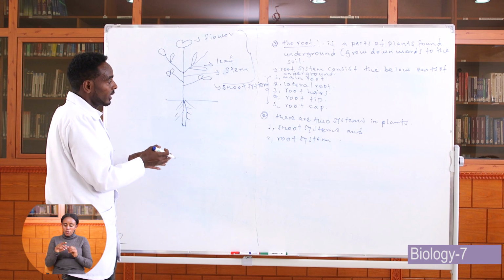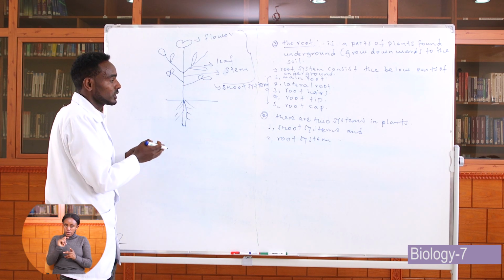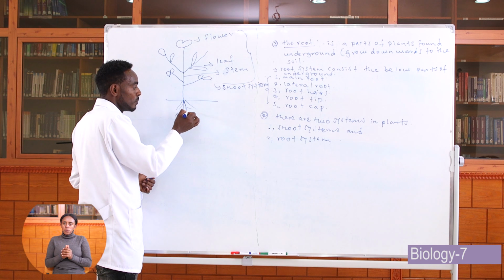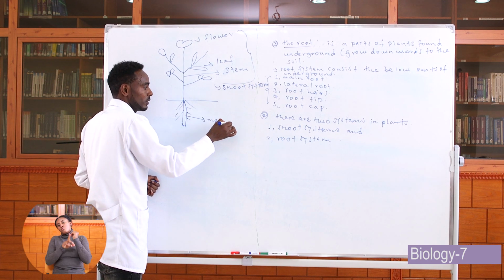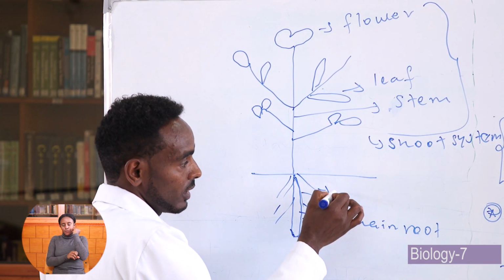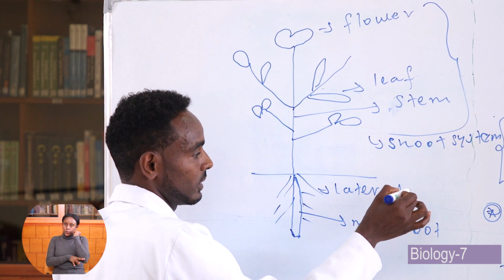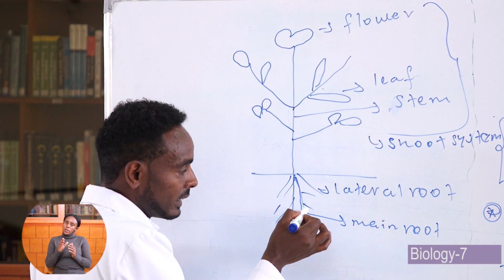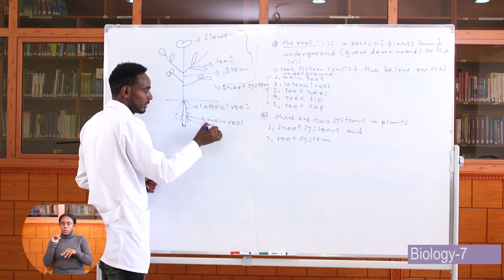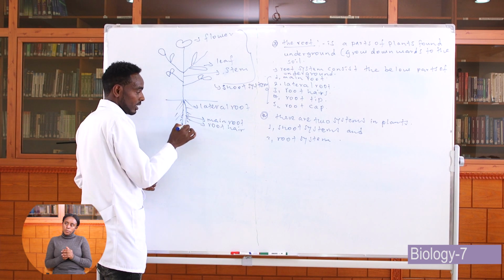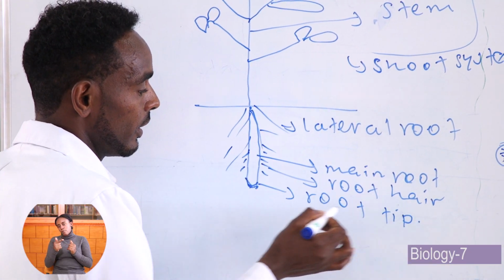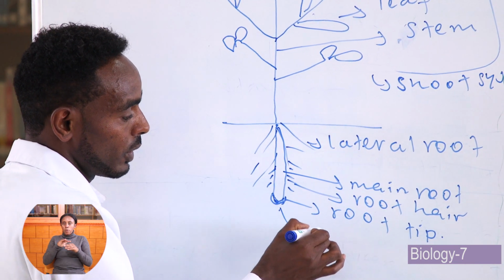Then the below-ground, underground part of the plant is called the root system. The root system is the underground part of a plant which consists of the main root. This one is the main root. And these side branched roots are known as lateral roots. And a very fine, teeny structure is called root hair. And this tip of the root is known as the root tip. And the outer cover of the root tip is called the root cap.